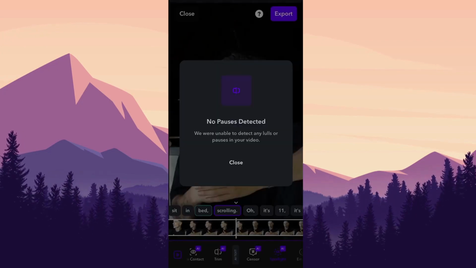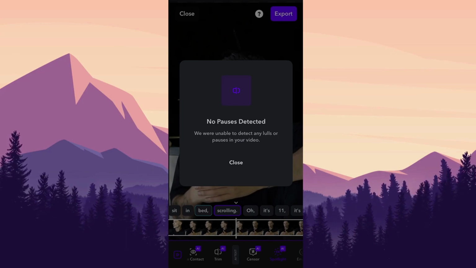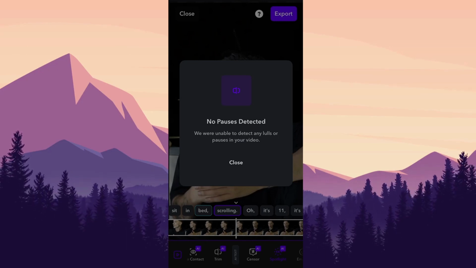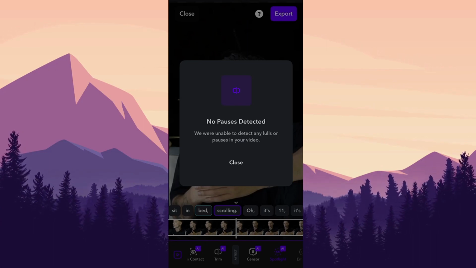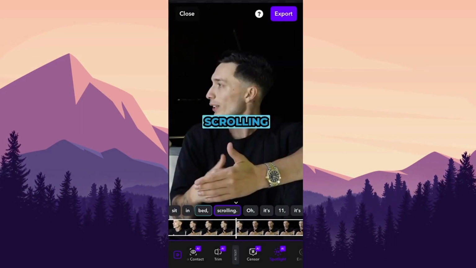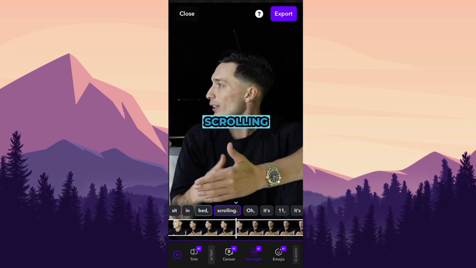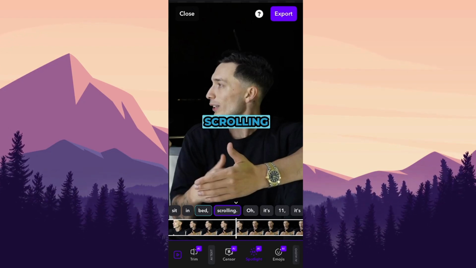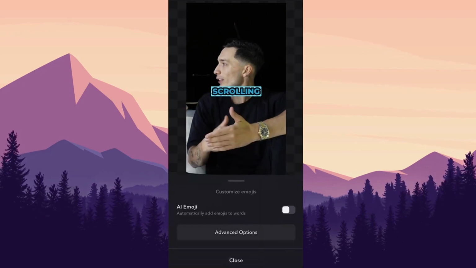Also, this is a cool feature, AI trim, but it will trim all of the pauses or blind spots that you have in your videos. But right now it hasn't detected any pauses within our videos, so we will not use this. You can use this censor function where every time somebody swears in the video, it will bleep out the part where he or she says something bad. Also, you can add some AI emojis right next to your captions, so that's pretty cool.